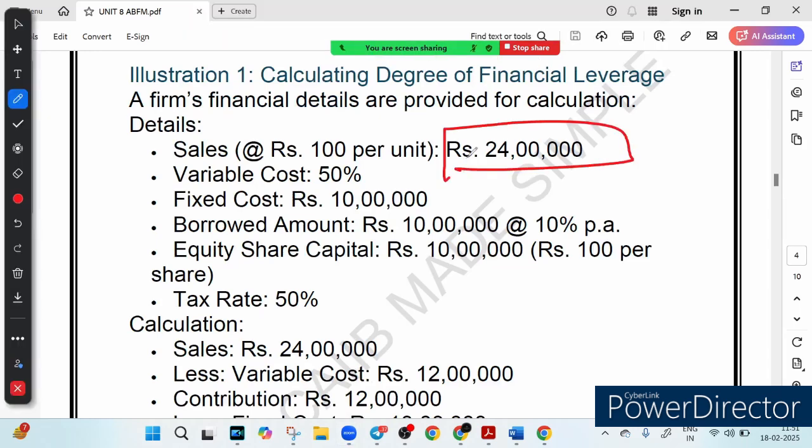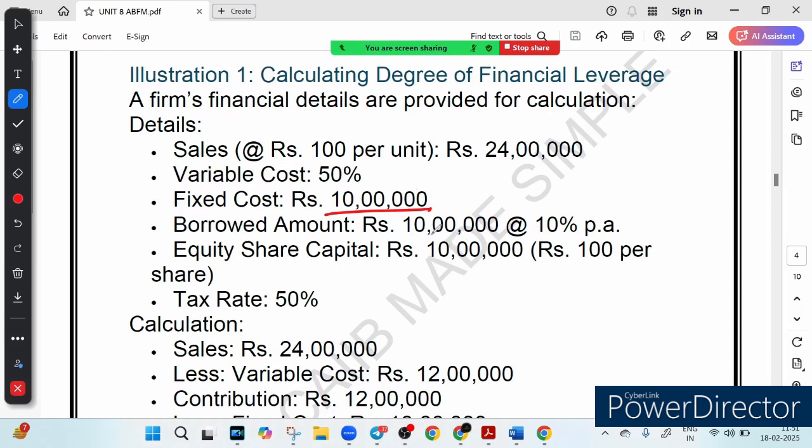And each unit you sell is priced at rupees 100. Means per unit selling price is rupees 100. Your variable costs are 50% of the sale. So that is how much? 12 lakh. 50% is 12 lakh. And you've got fixed cost of 10 lakh, right?